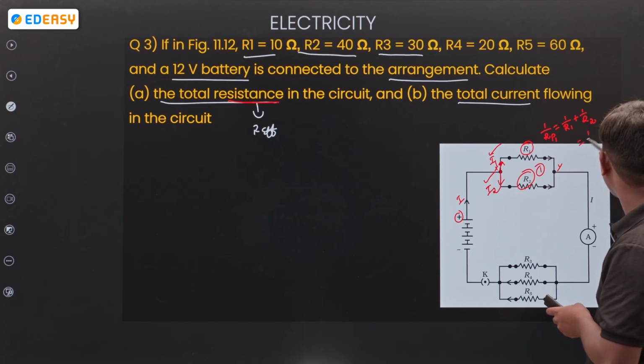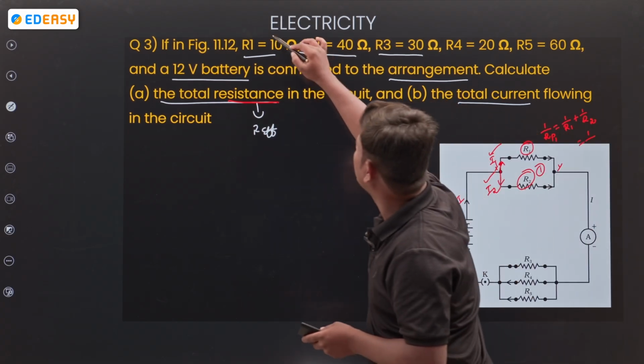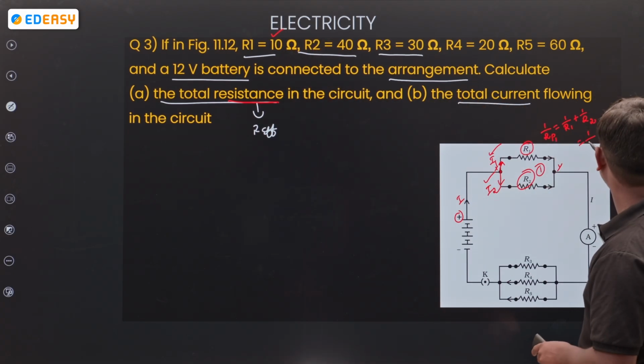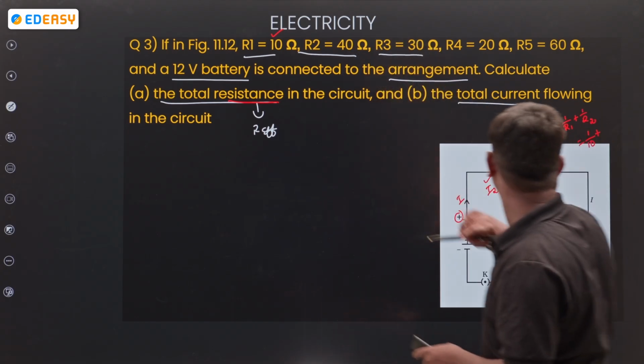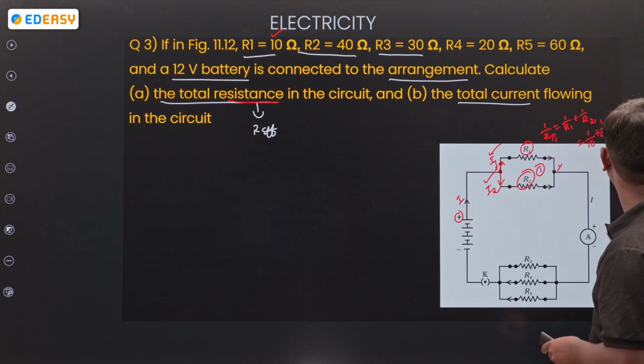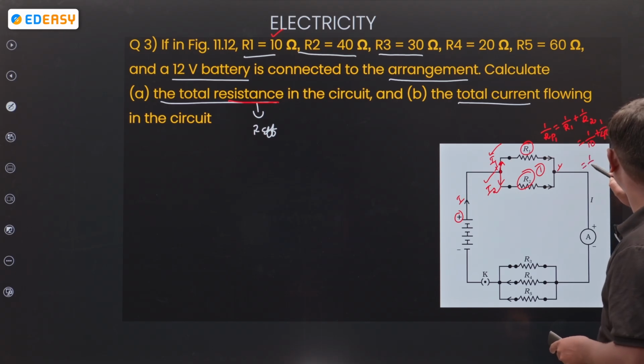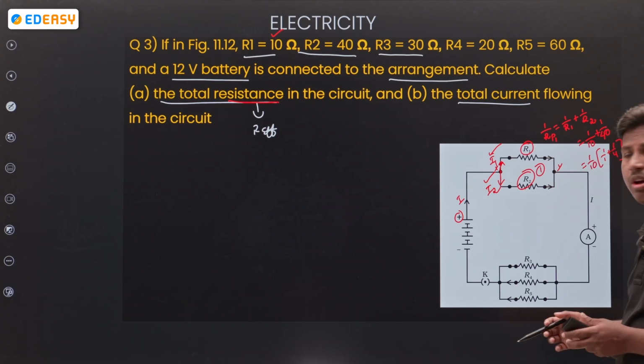So 1 by R1 value, how much? 10. 1 by 10 plus R2 value, how much? 1 by 40. Let us take 1 by 10 common. 1 by 1 plus 1 by 4.